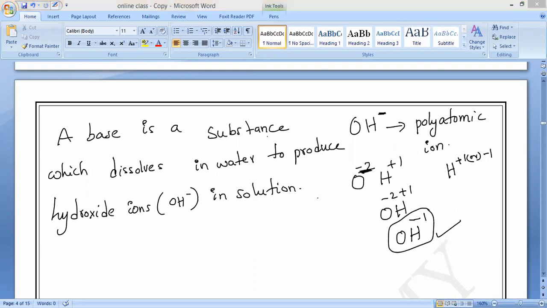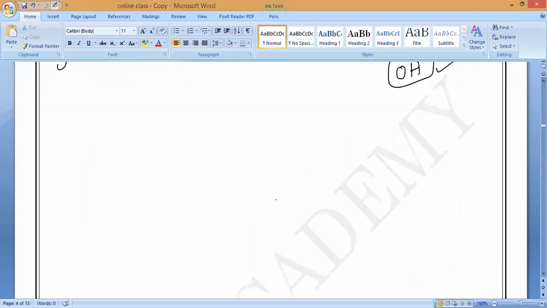Now, let us take examples. Just now I have taught you water soluble bases. First example is NaOH, because NaOH is the most famous base. Please remember that. So what is the state? Aqueous, when it is dissolved. Basically, it is a solid state. That is what you have to remember.